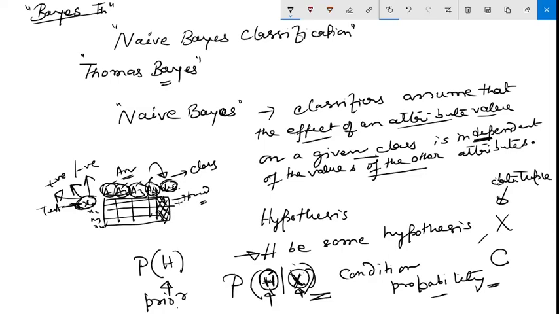That means it's not depending on any event. So this is prior probability, this is conditional probability. Finally, this conditional probability is also called posterior probability. Many places you will find in textbooks posterior probability. Immediately you have to understand this is a conditional probability.